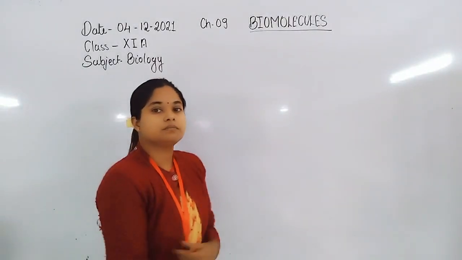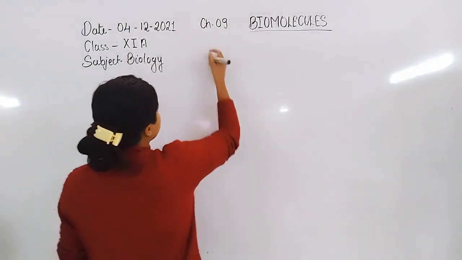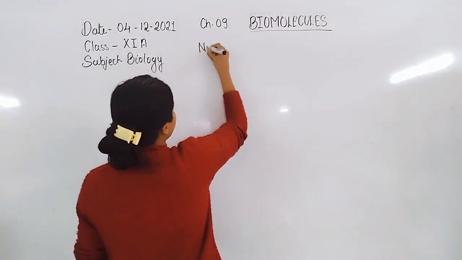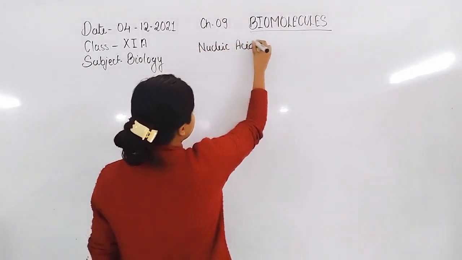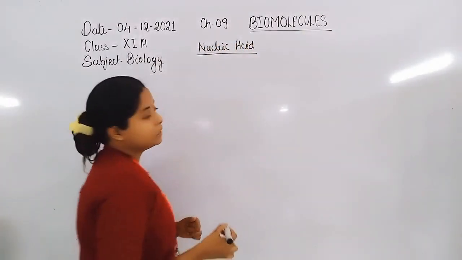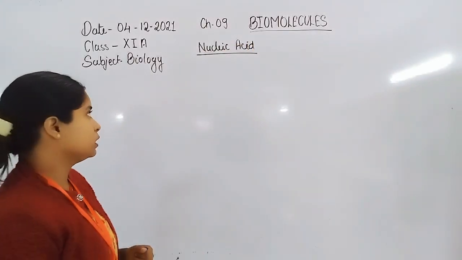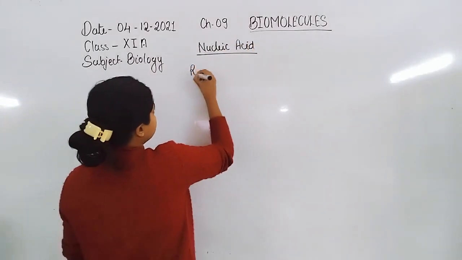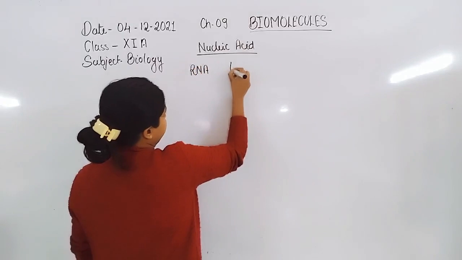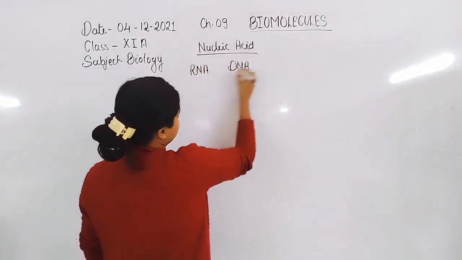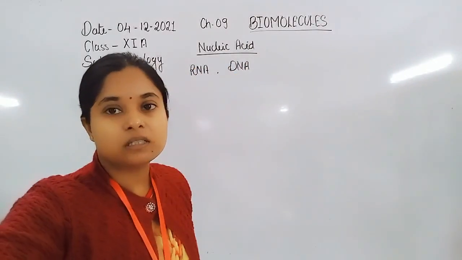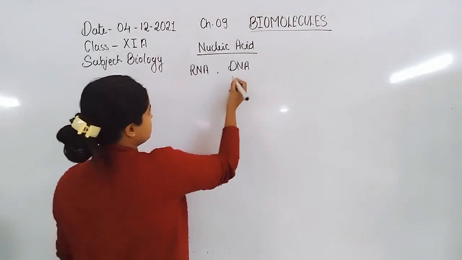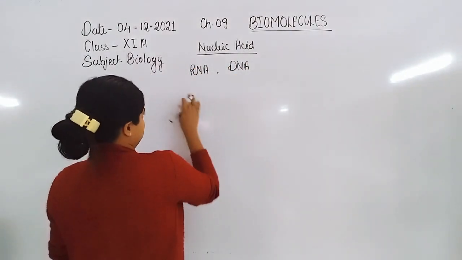There are two kinds of nucleic acid, RNA and DNA. RNA is ribonucleic acid, whereas DNA is deoxyribonucleic acid.